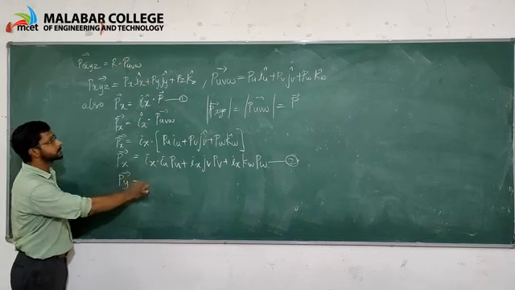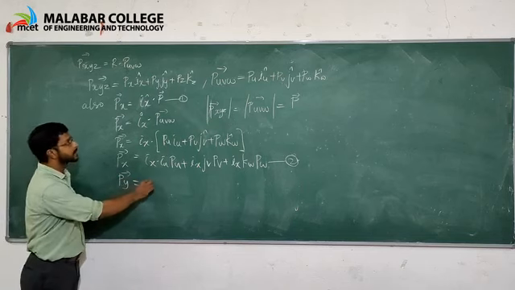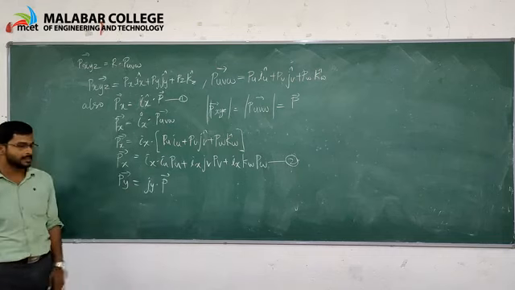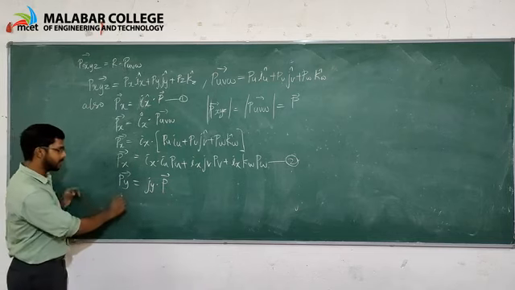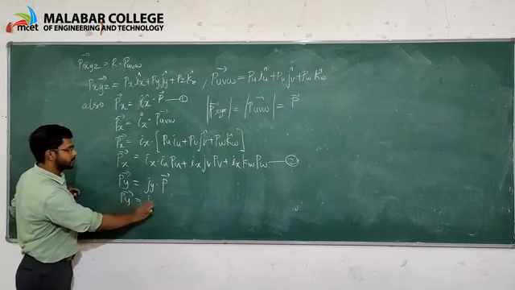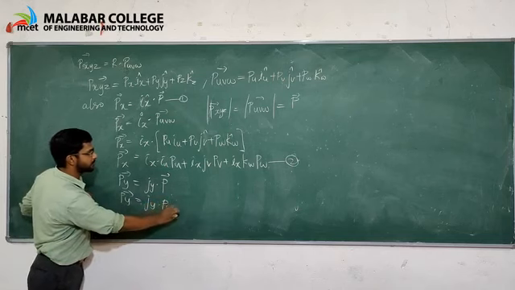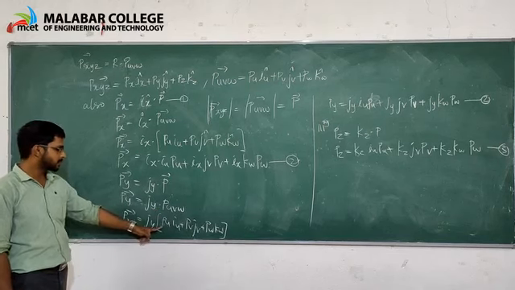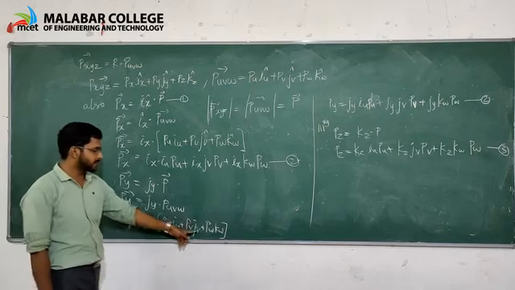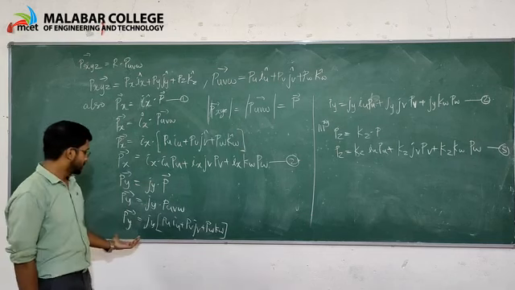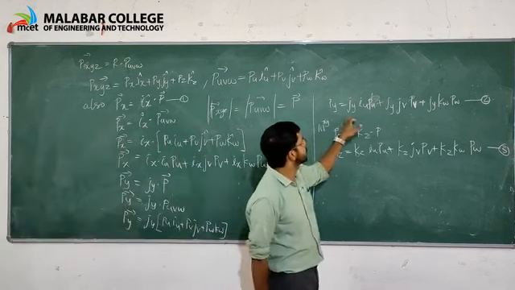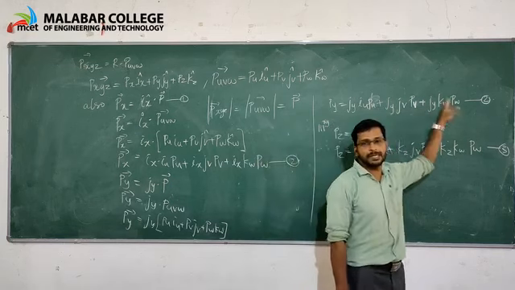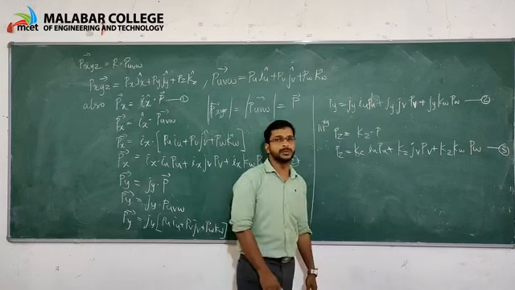Py is equal to jy into vector P. Here we substitute for P as Puvw, that is Pu iu plus Pv jv plus Pw kw, and expand: Py is equal to jy iu Pu plus jy jv Pv plus jy kw Pw, which is equation number 2.